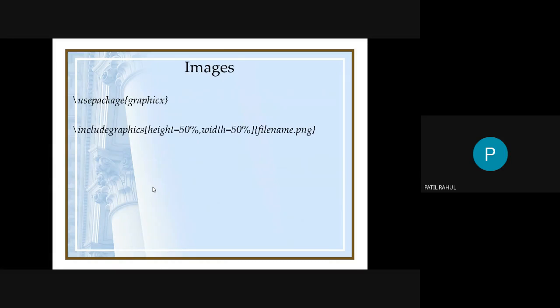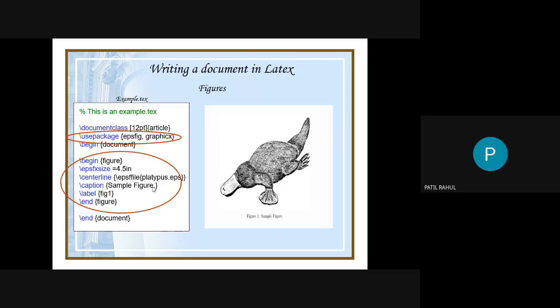If you want to insert an image, then you use this package, use package graphics. After the declaration of the class you can use graphics. Then these are the commands. If you want to put an image into your document, you can use this command. First you mention the class, then you mention the package, and then you start your document with slash begin document. Then you can insert the figure into your document. So these are the commands.